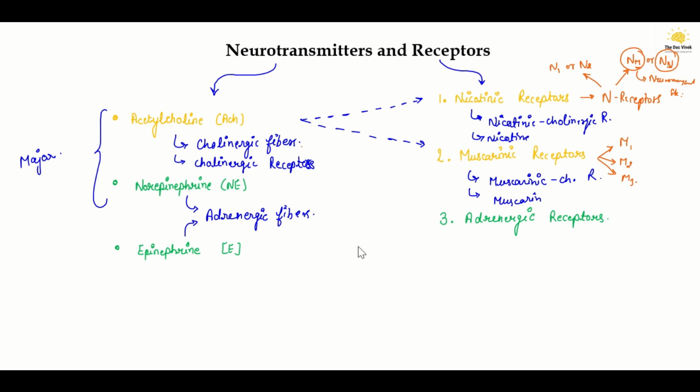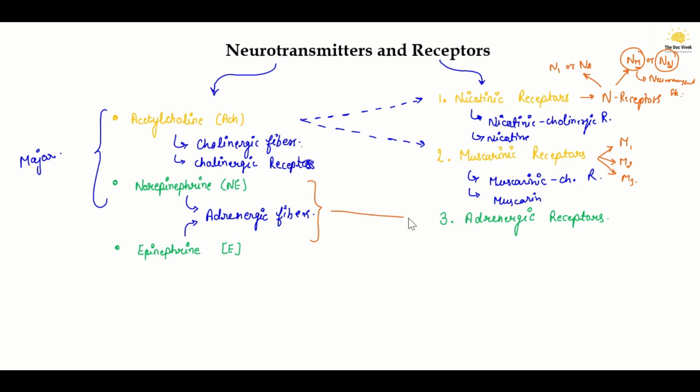Now, norepinephrine and epinephrine are also known as noradrenaline or adrenaline. So just as acetylcholine binding receptors are known as cholinergic receptors, noradrenaline or adrenaline binding receptors are known as adrenergic receptors.